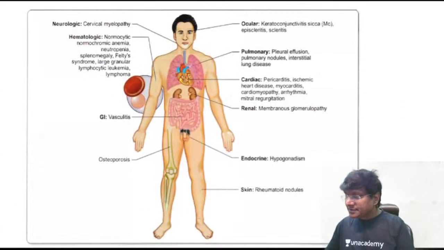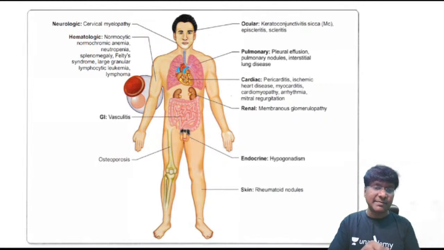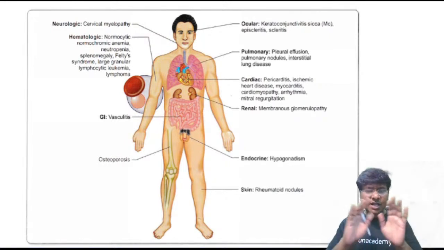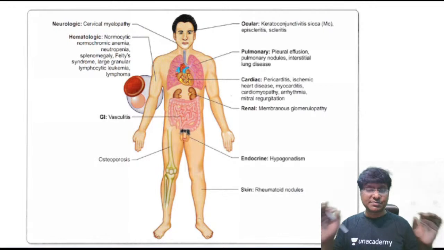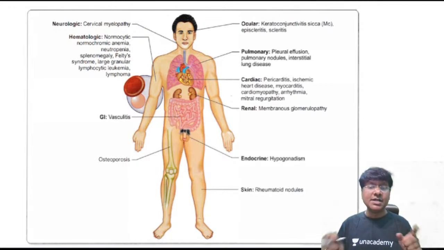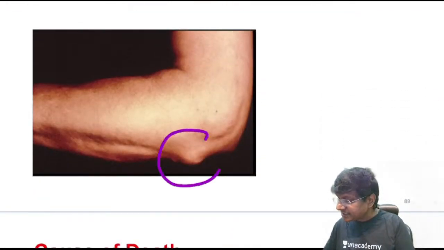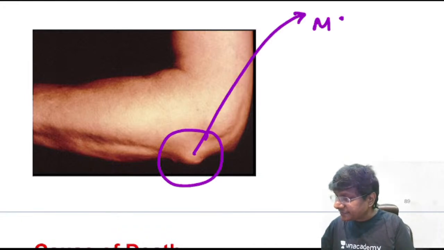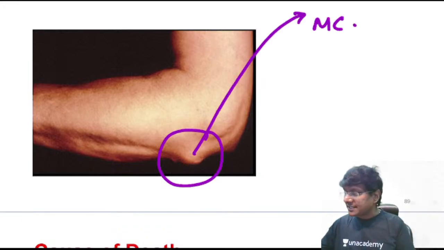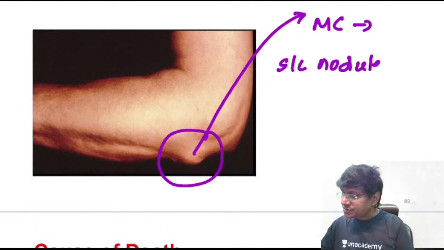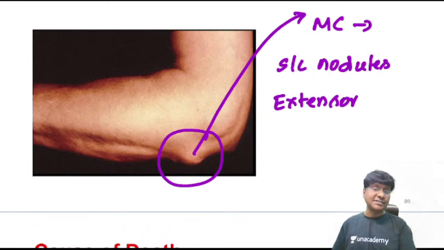Then you take the extra-articular manifestations in rheumatoid arthritis. All these connective tissue disorders are multi-system disorders because connective tissues are present in multiple systems. So these are the extra-articular manifestations in patients with rheumatoid arthritis. Now, if the question is asked, what is the most common extra-articular manifestation? It is the subcutaneous nodules. And where are these subcutaneous nodules present? They are present on the extensor aspect of the forearm.